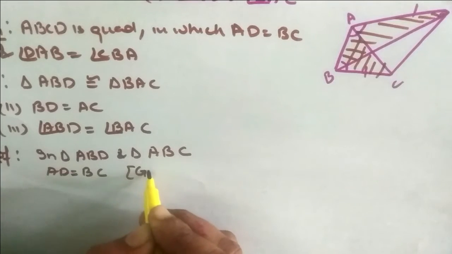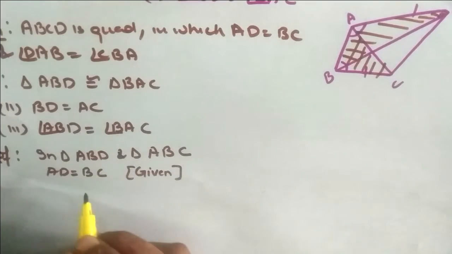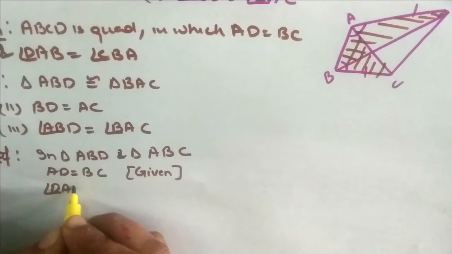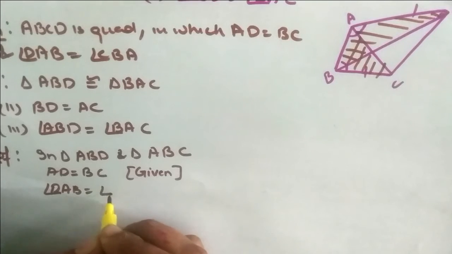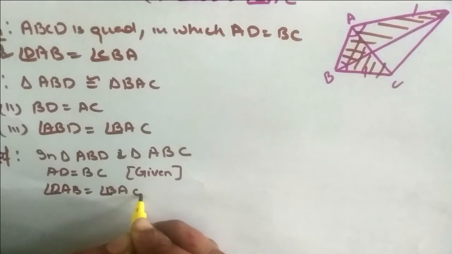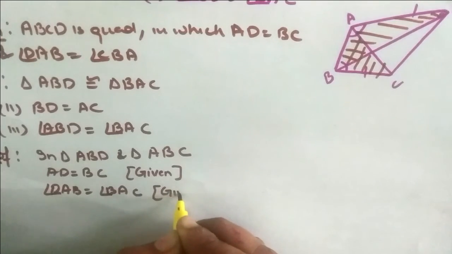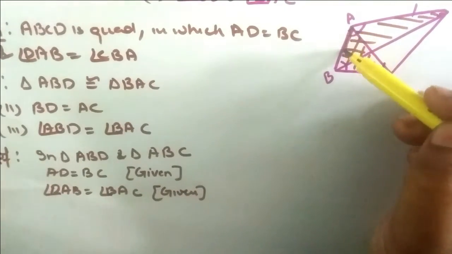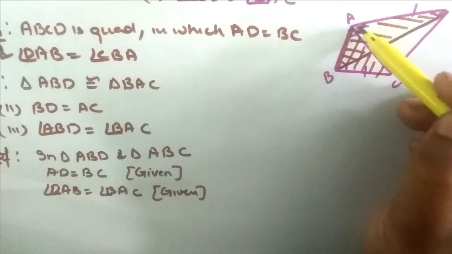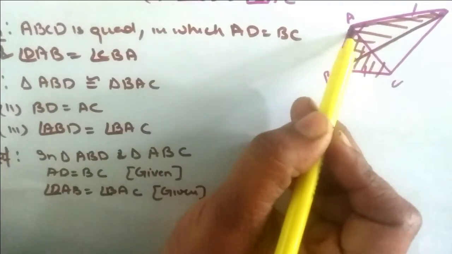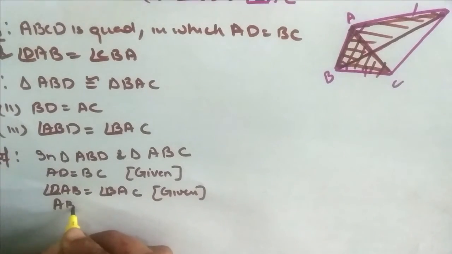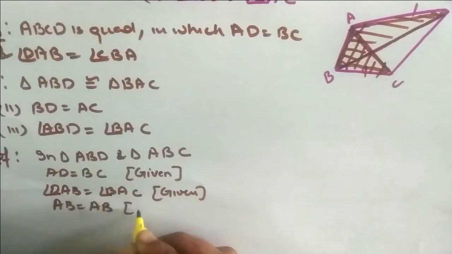That is given. And next we have given the angles. Angle DAB is equal to angle CBA. That is also given. Yes students, what is common? Common is AB. In this figure AB is included, and in this figure AB is also included. So AB is equal to AB. Common.